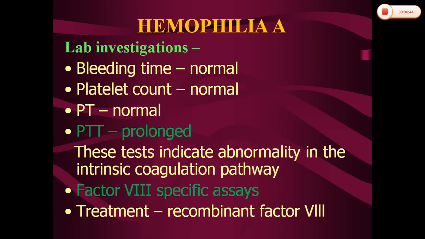Next is laboratory investigations of hemophilia A. As it's a deficiency in the clotting factor, here the bleeding time and platelet count are normal, so they are not affected. What is affected in hemophilia A is factor VIII, it is deficient, so the intrinsic coagulation pathway is affected, so the partial thromboplastin time is prolonged, whereas prothrombin time is normal. The definitive diagnosis is by doing the factor VIII assay. It will be deficient in hemophilia A. The treatment for hemophilia A is by giving recombinant factor VIII.